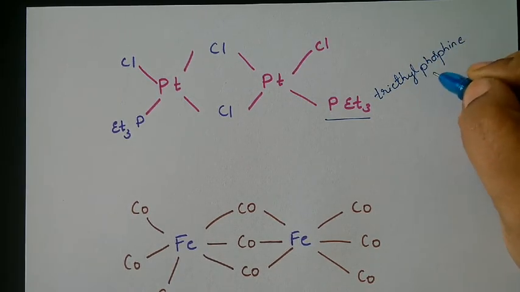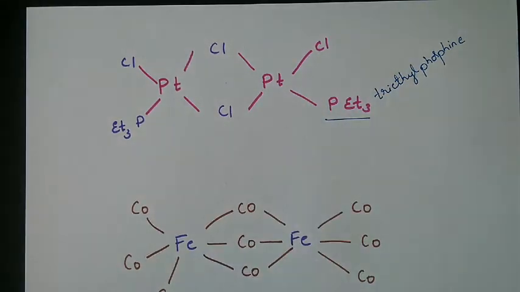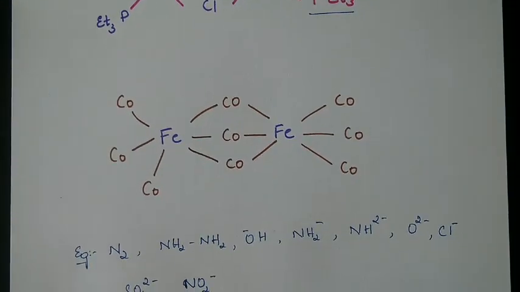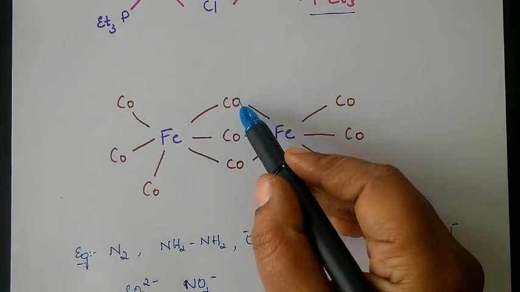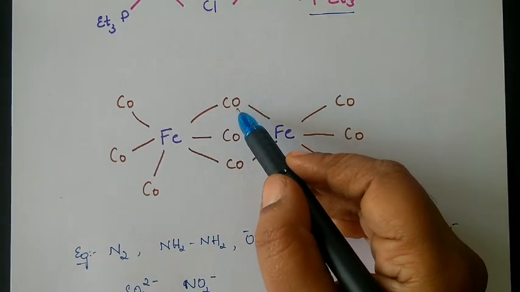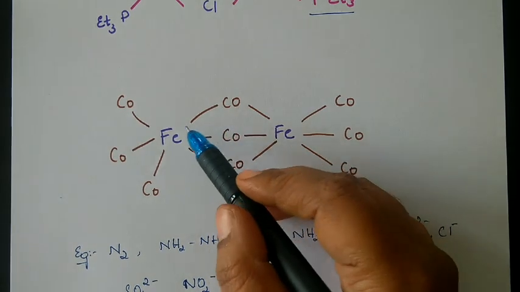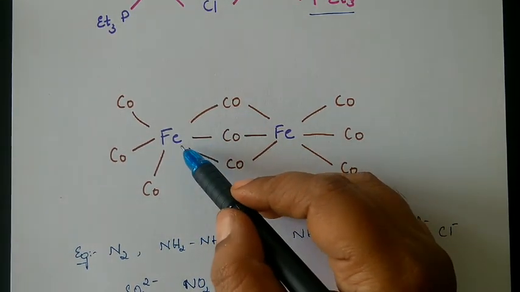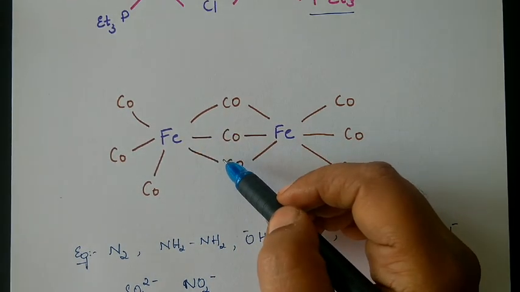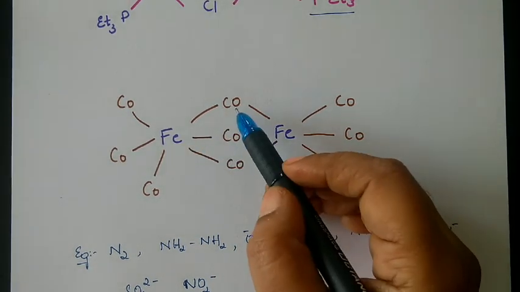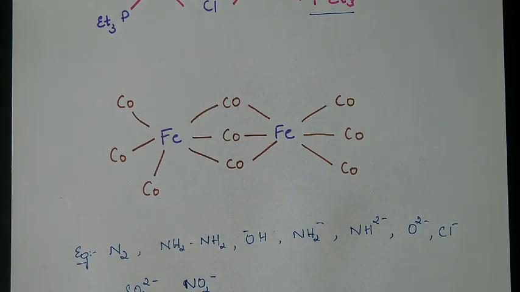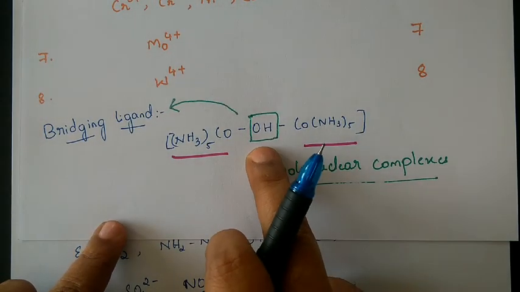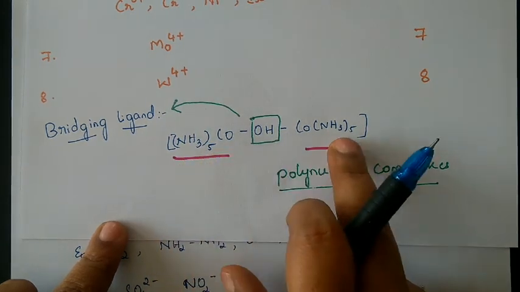That is the ligand, triethyl phosphine. The remaining are Cl minus. Likewise, we have one more complex. It is not different. It is the carbonyl group, CO group. It is the same as a ligand as well as a bridging ligand. Like in the first case where we have written, that is a bridging ligand, we came across OH minus and the ligands are NH3 groups here.